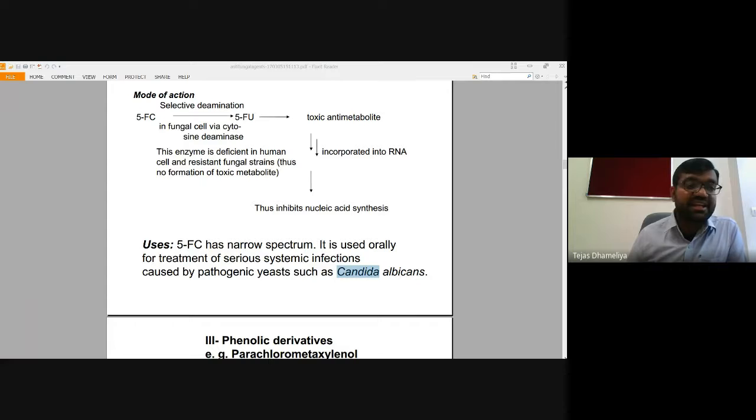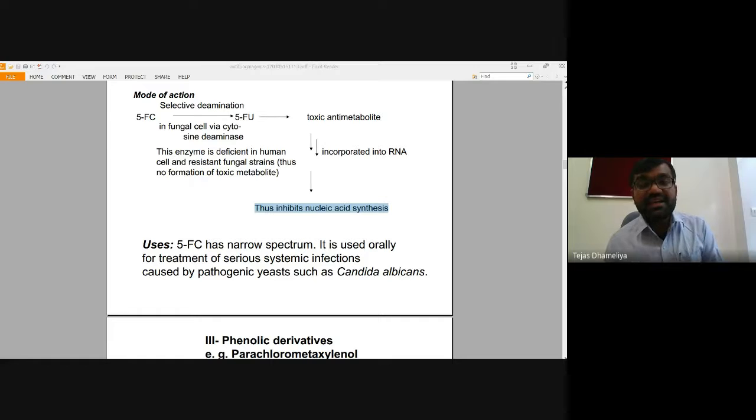So this is called false metabolism. Although that metabolism may not be on the slide, believe me, ultimately it inhibits nucleic acid synthesis, whether RNA or DNA.